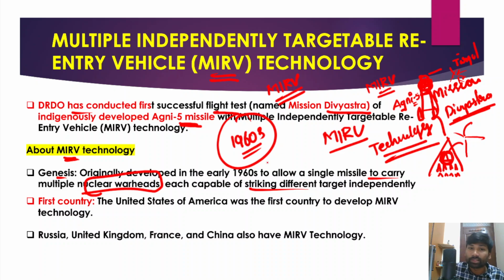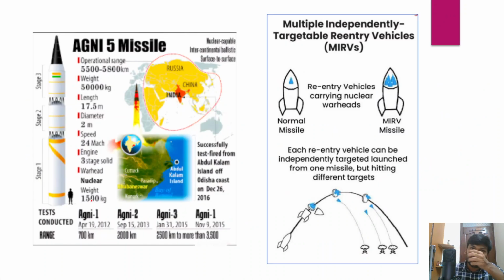It was originally developed in the 1960s to allow a single missile to carry multiple nuclear warheads, each warhead capable of striking different targets independently. In fact, the USA was the first country to develop this multiple independently targetable re-entry vehicle. Russia, United Kingdom, France and China also have this MIRV technology as of now. So you have to remember this as well.